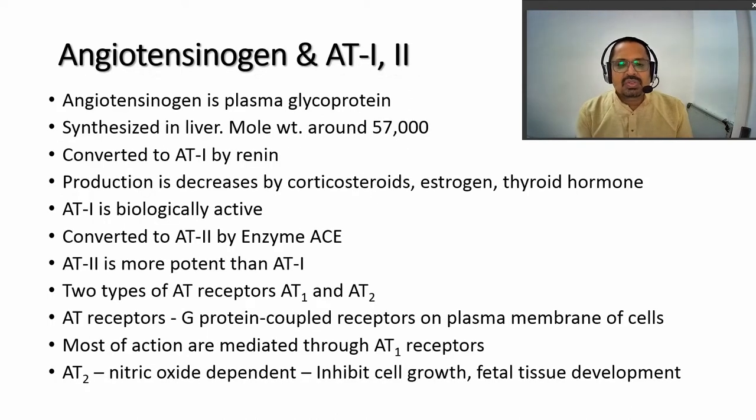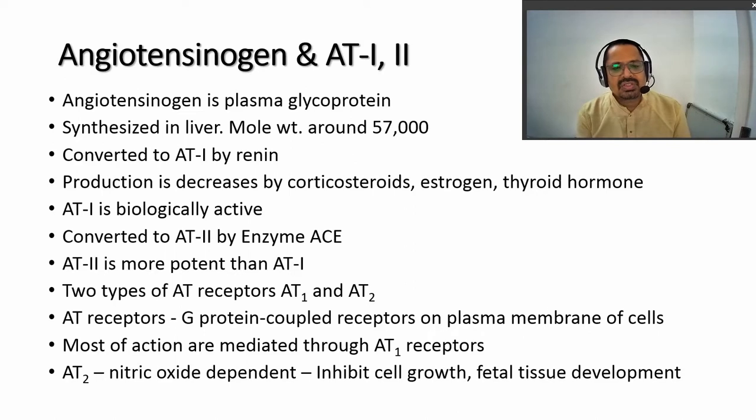Next is angiotensinogen and angiotensin 1 and 2. What are these three? Angiotensinogen is a plasma glycoprotein which is abundantly present in plasma, but as such it does not have any kind of action unless and until it is converted to angiotensin 1. It is synthesized in the liver and has a molecular weight of around 57,000. When there is a release of renin, it converts angiotensinogen to angiotensin 1.